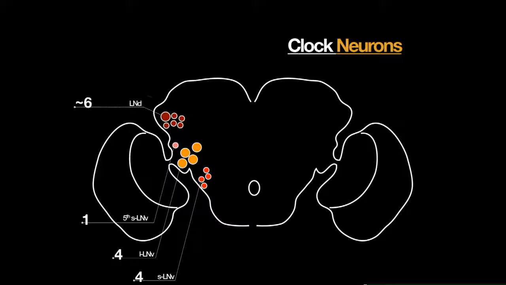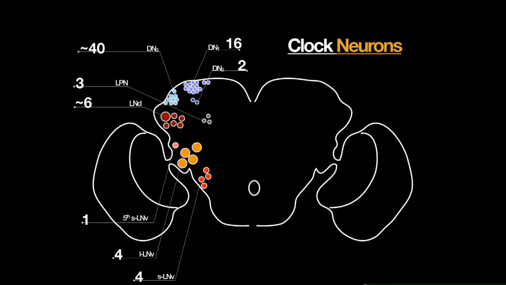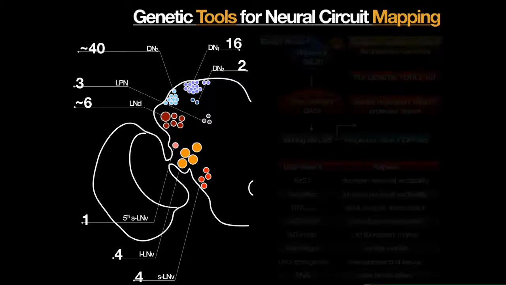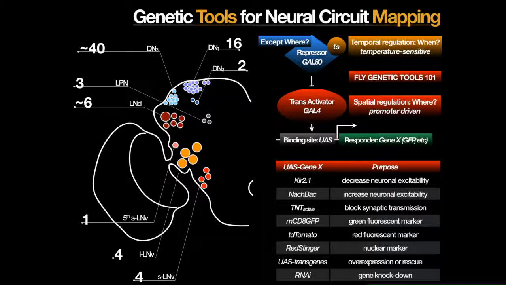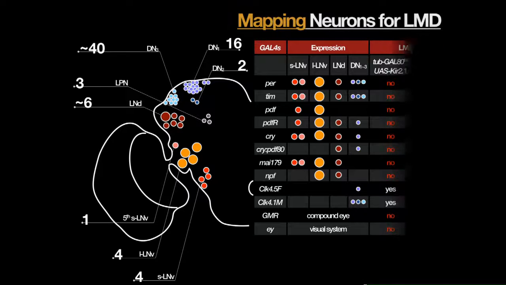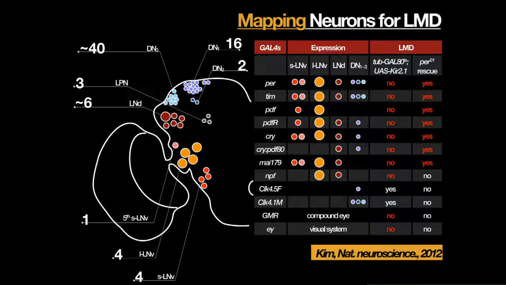There are 150 clock neurons in the fly brain out of 100K neurons. So it's really well mapped. So what you can do is neurocircuit mapping with the genetic tools. I will not explain this. So I tried these Gal4s with the KL, with the tubulin GAL80ts to drive KL only in an adult-specific manner.